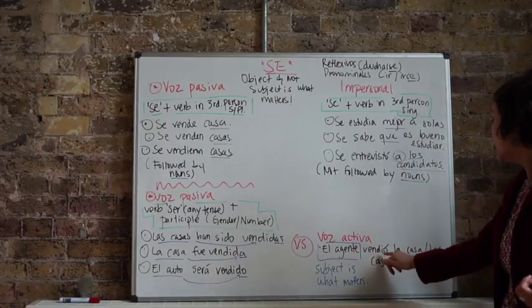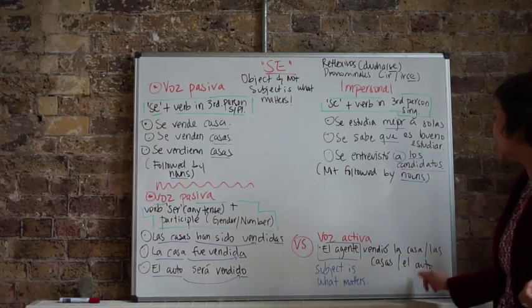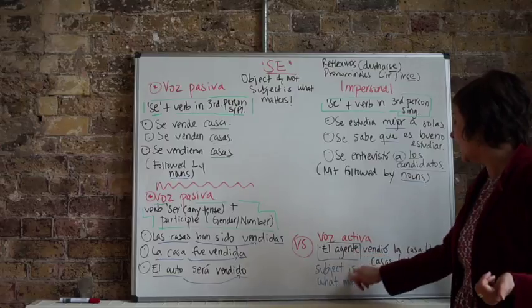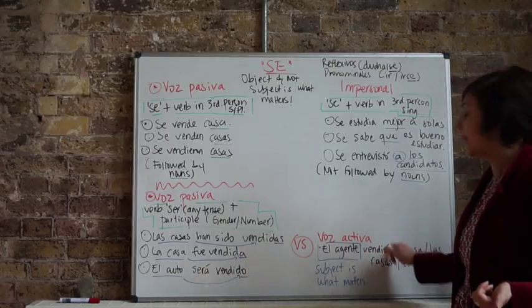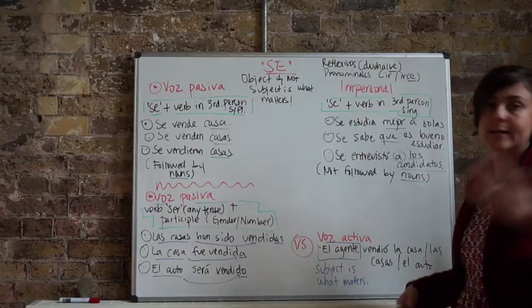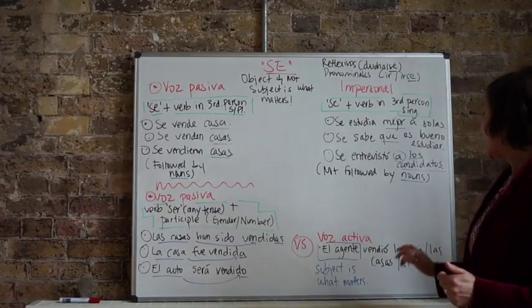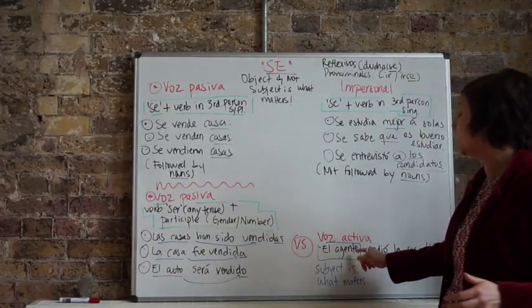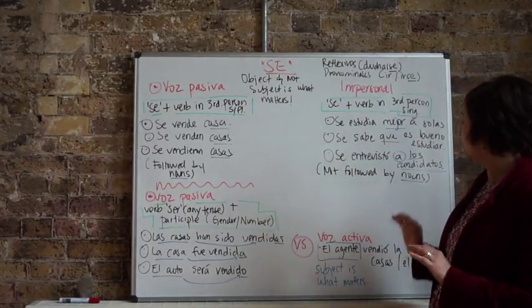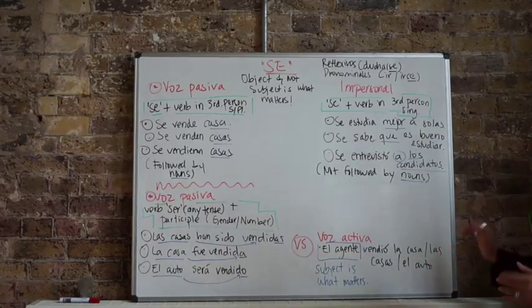El agente vendió la casa, las casas, o el auto. Alright? El agente is the subject that is doing the sentence. So it's obviously creating this verb looking like vendió, or it can be vende or venderá. Alright? So we don't have here again a person doing the action. Here we have it, and it's the most important thing of this construction over here.